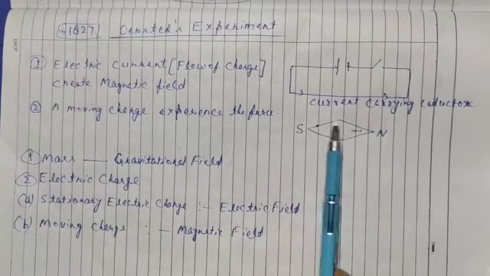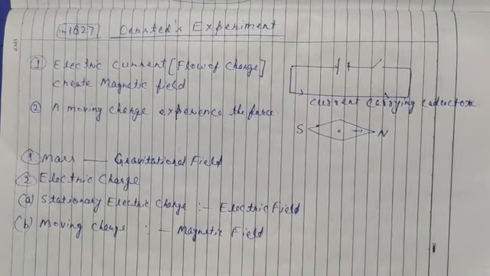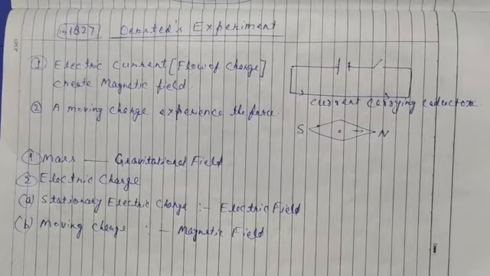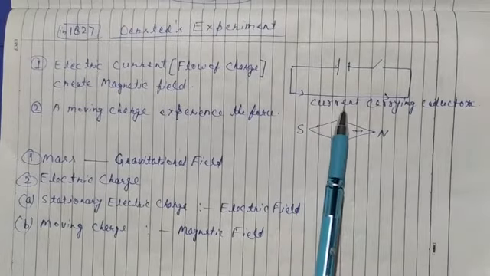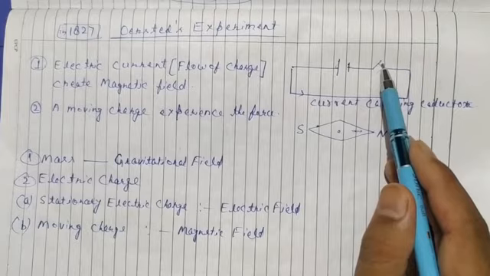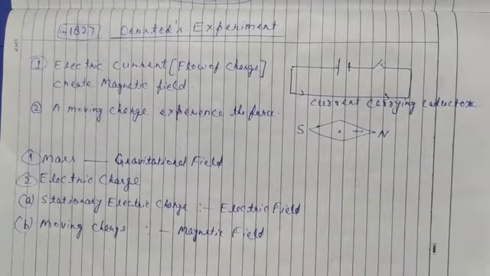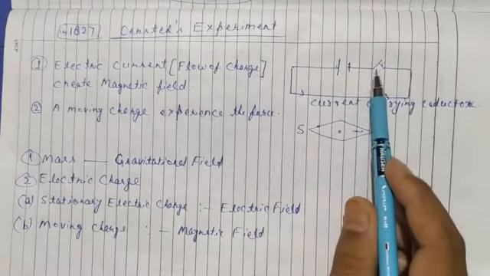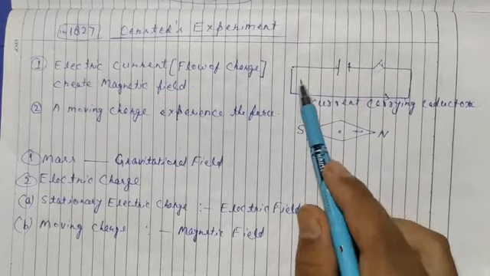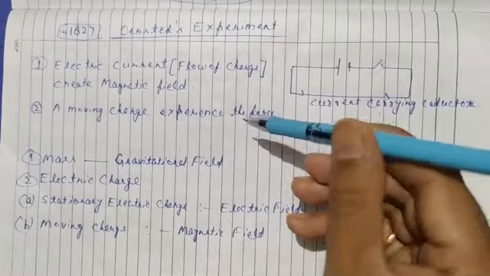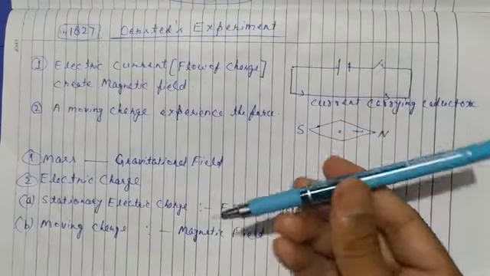This magnetic needle normally, under the effect of earth, stays in the north-south direction, and Oersted had a current carrying conductor. There was a circuit. Whenever he switched on the current in it, he found that this magnetic needle rotates this way.